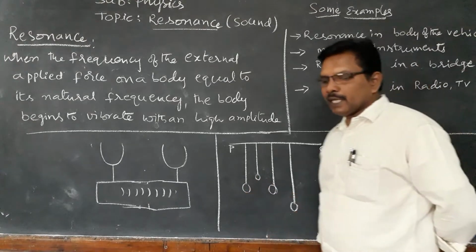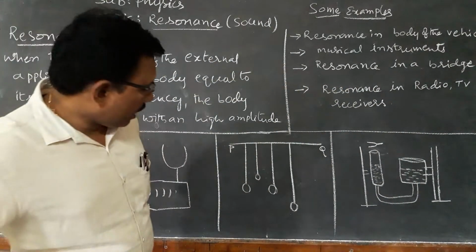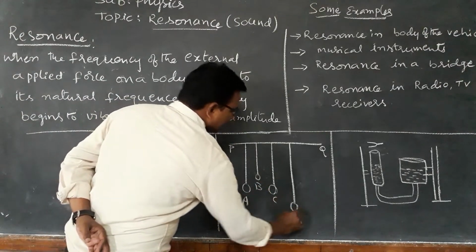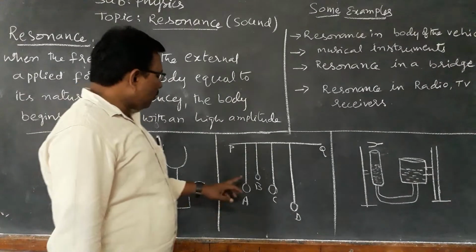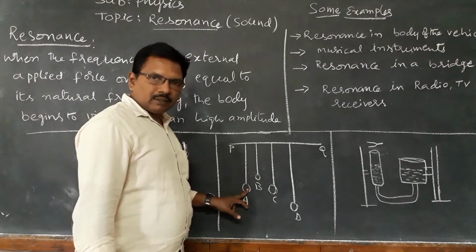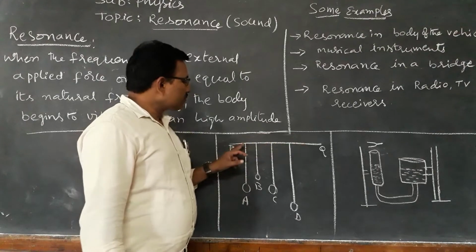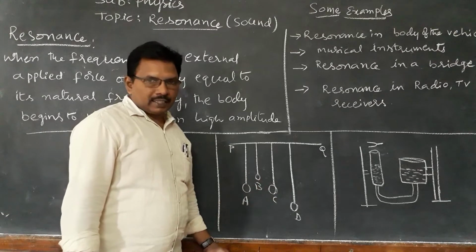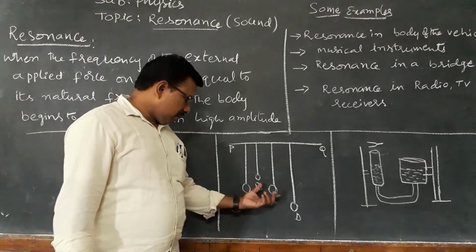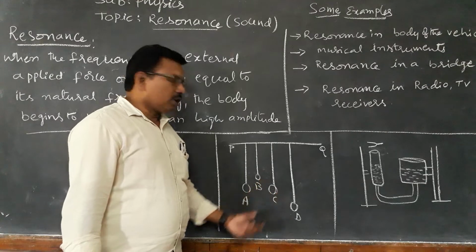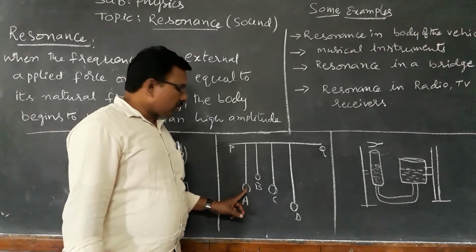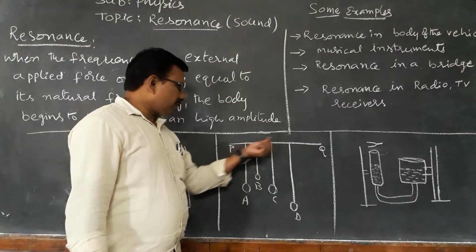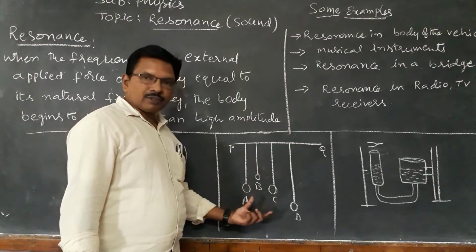You can name them A, B, C, D. If you vibrate A, then because of the string, the vibrations will carry to all the strings and all the balls. If you vibrate this pendulum, the remaining pendulums also vibrate because the string vibrates and the attached pendulums also vibrate.